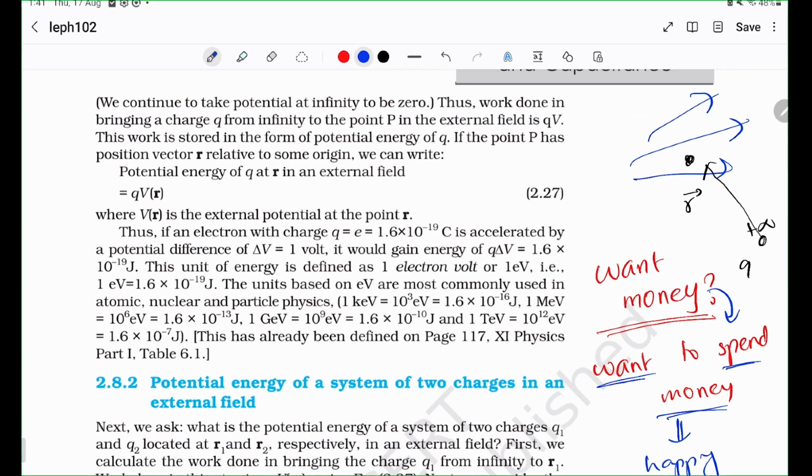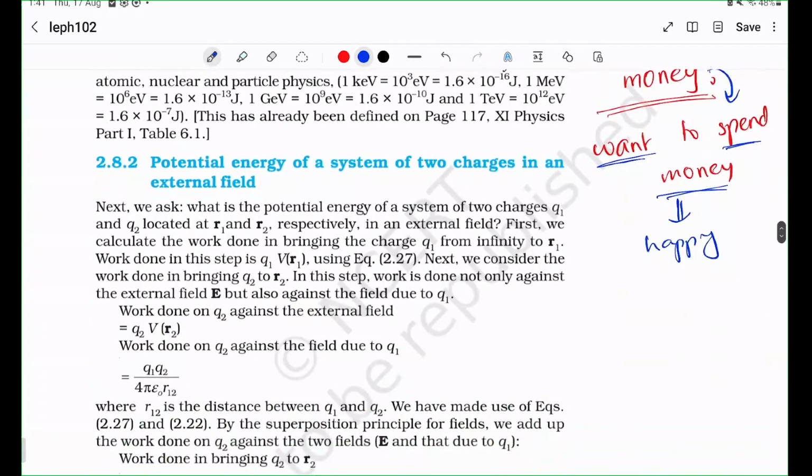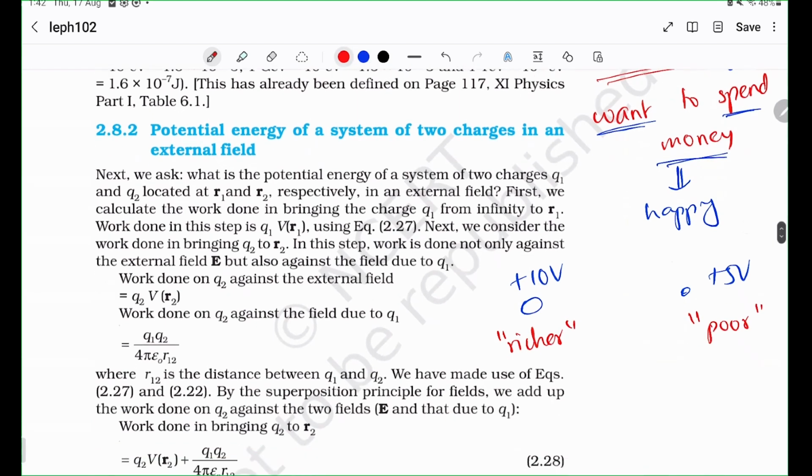Just like potential energy, I'm relating it to physics. If you're ever wondering why a charge goes from plus 10 volts to plus 5 volts: plus 10 volts is richer, plus 5 volts is poorer. Nobody wants to become rich just for being rich. There's no use in just having a few billion rupees and keeping it in your bank account, right? After having all the 10 volts, you need to somehow spend it, right? Only then will that make you happy. So you need to make the 10 volts 5 volts.